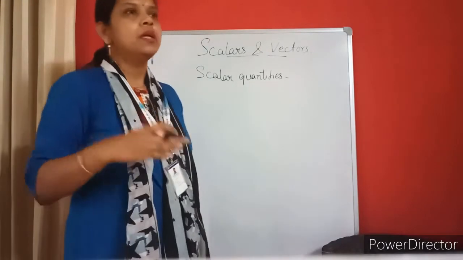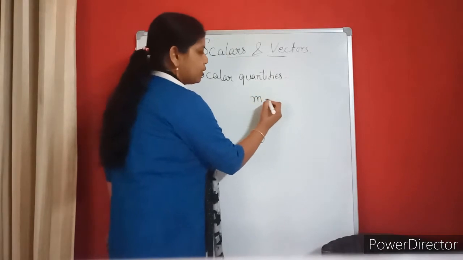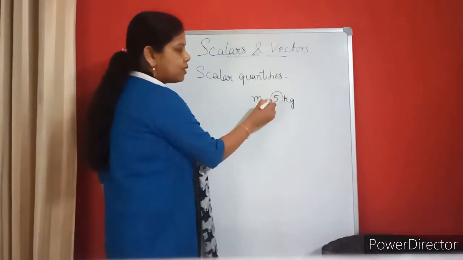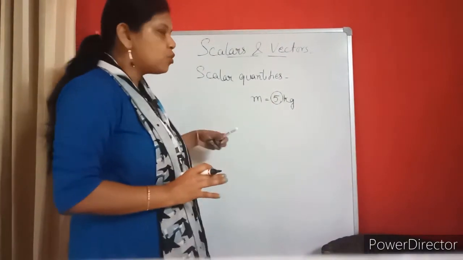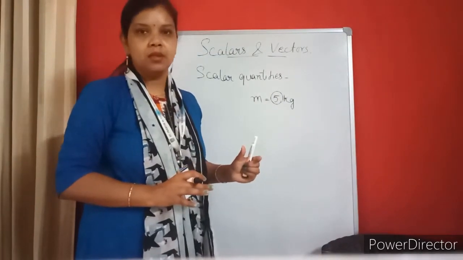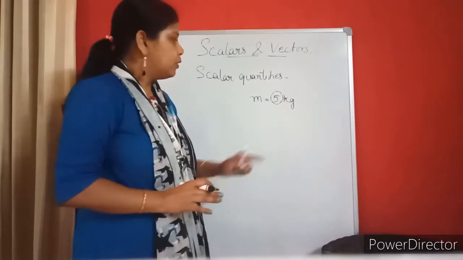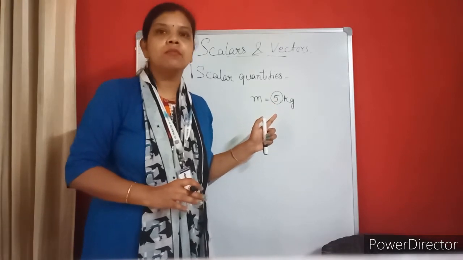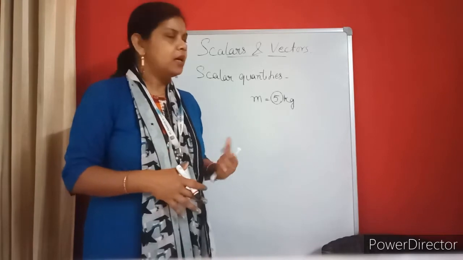Magnitude, you understood. Suppose I say that the mass of the block is m equals to 5 kg. Yes or no? Here 5 is what? The magnitude, the value. Those physical quantities which need only the magnitude to represent them are known as scalar quantities. So in order to represent mass, I will not say that mass is 5 kg along east to west or x-axis, y-axis like that.